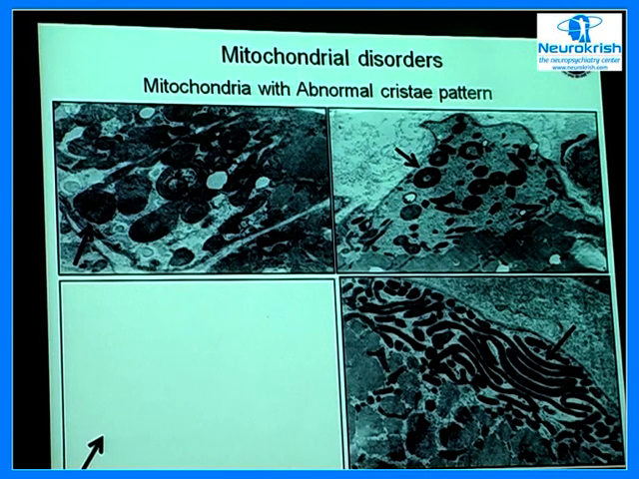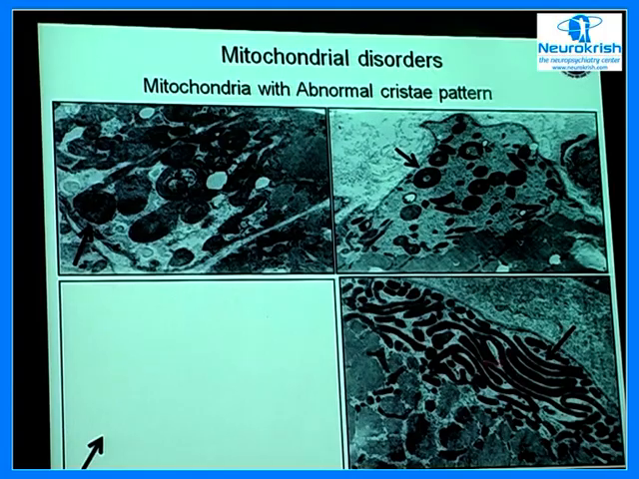Here you have the mitochondrial disorder. All these that you see here are the abnormal mitochondria. The mitochondria are abnormal in the cristae pattern. I don't know why this panel is not lighting up. So these are all the mitochondria which show abnormality.